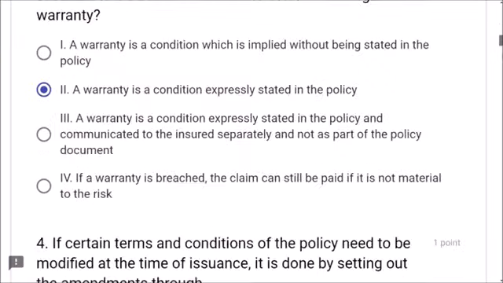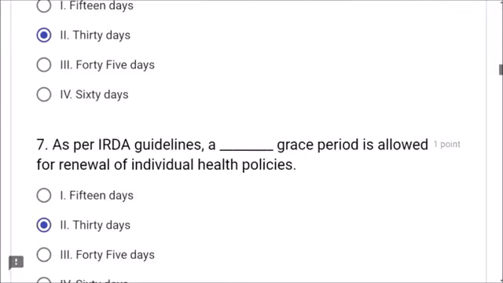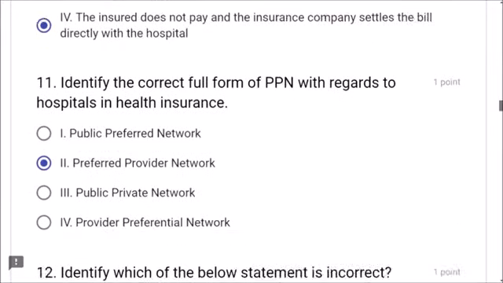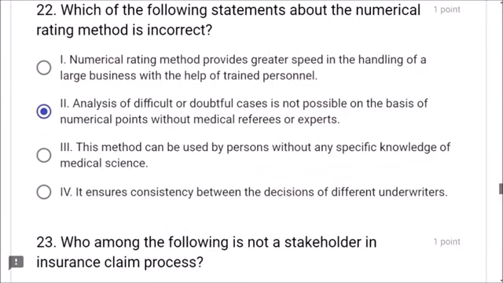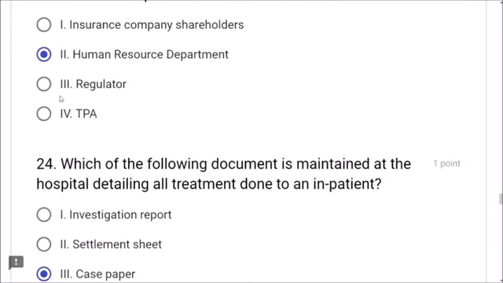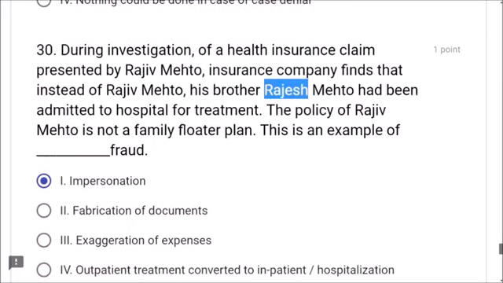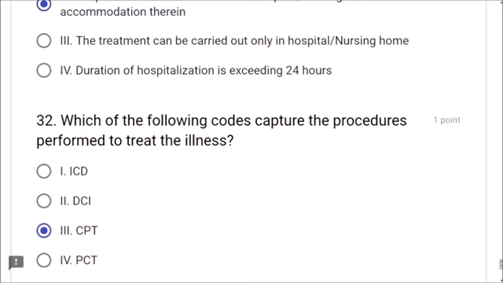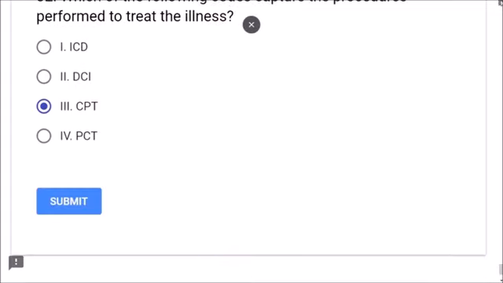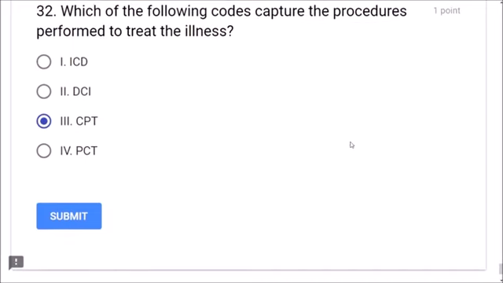In your final exam, there will be 50 questions, each carrying 1 mark, and you have to score 18 marks to pass. If you tick something wrong, you can correct it and choose the correct answer. Then before submitting, cross-check all the answers, and finally submit your form, so that it will be notified immediately whether you have passed or not, along with your marks.